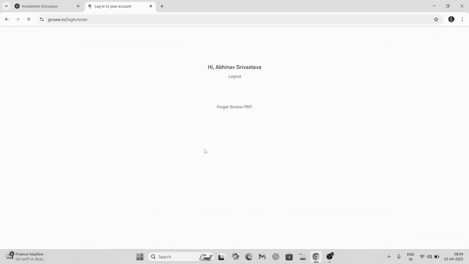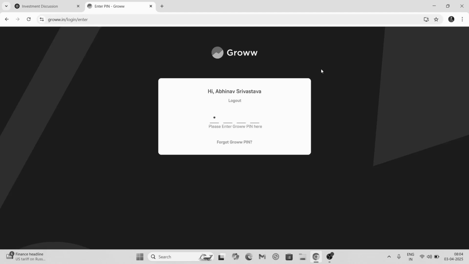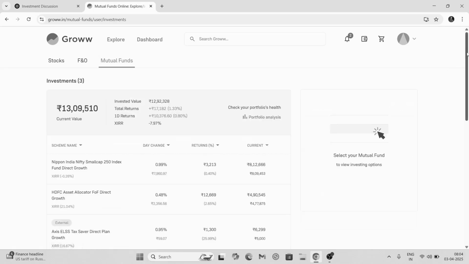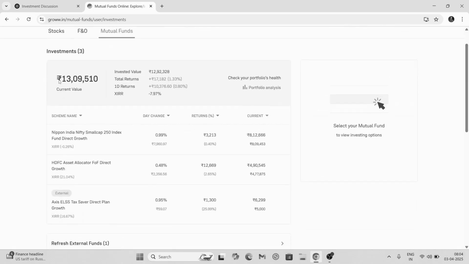What I'm going to do is open my mutual funds in a new tab. Okay, so this is my mutual funds portfolio here, and this is what I want to talk about. These are my investments. I have invested a total of 12,92,000 up until now, and the total return is 13,09,000.